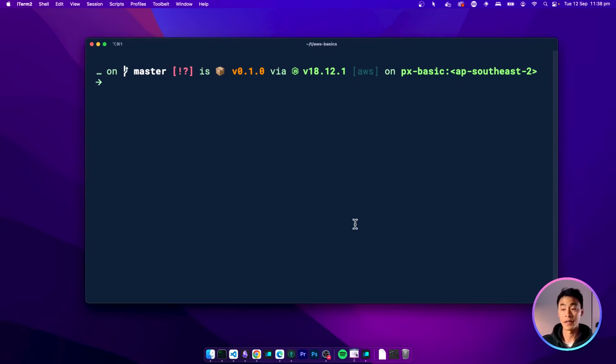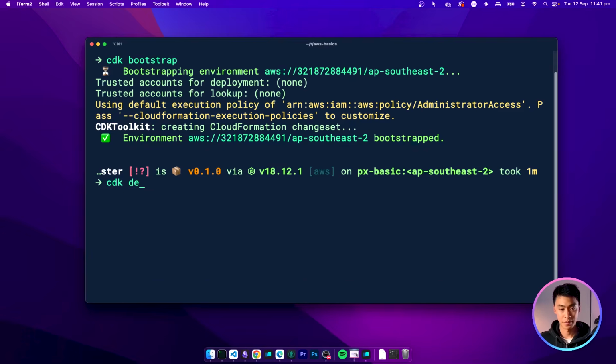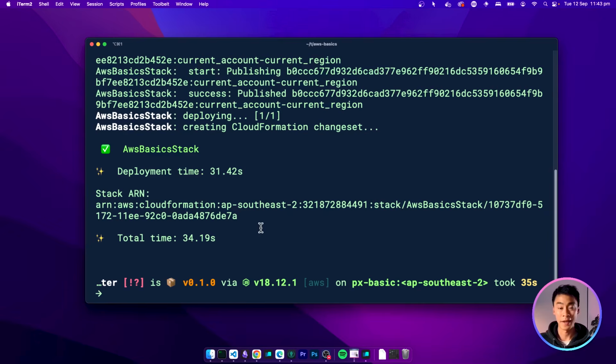Before we can deploy the bucket, we have to bootstrap CDK. This will create a one-off set of resources that CDK needs behind the scenes. And it's something you only have to do once per account per region. You can do it using this command. Now after that's done, you can deploy your app. We'll do that using this CDK deploy command. And after about 30 seconds, this should be done as well.